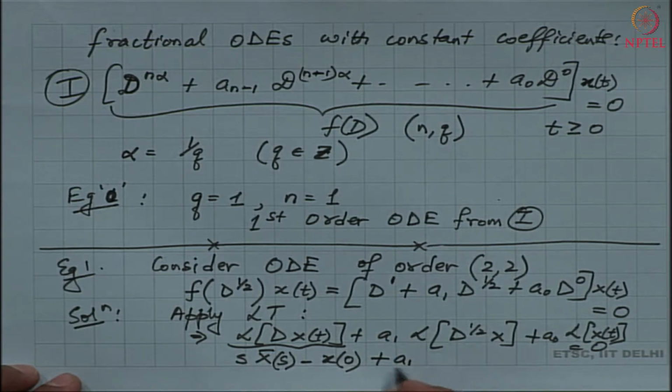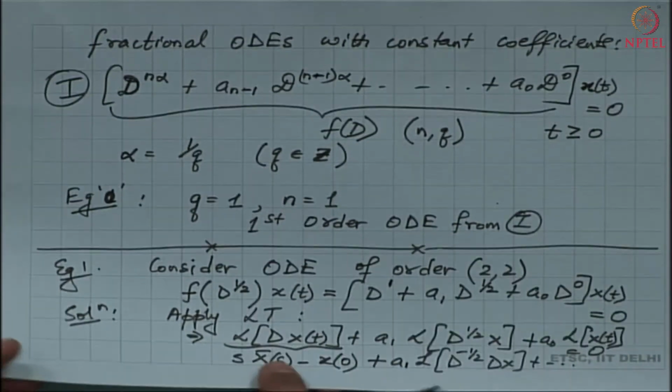The derivative operator d half of x can be written as d negative half of d of x, plus the rest. This is one and the same thing: we have broken down one operator into the composition of two equivalent operators. Let us continue.